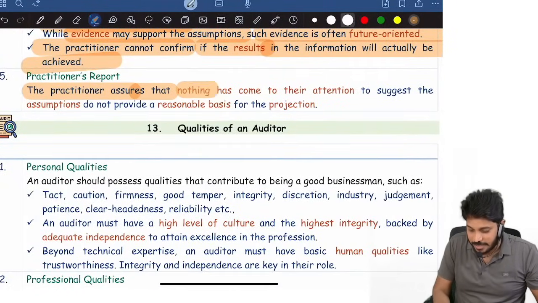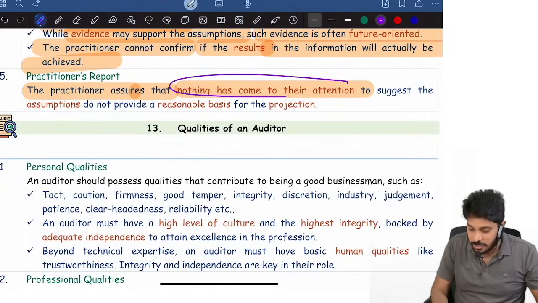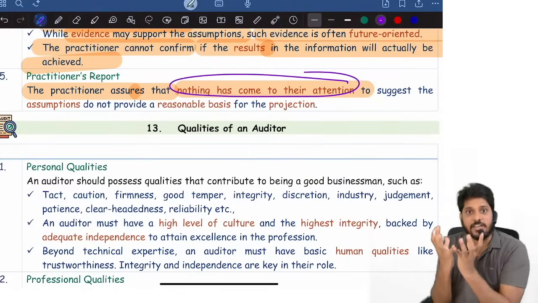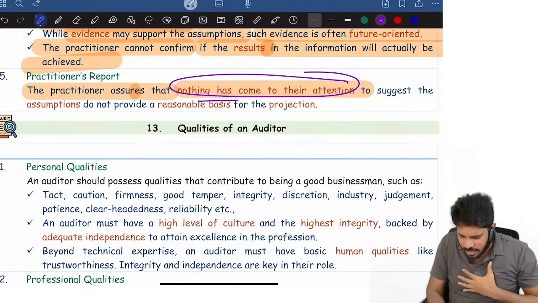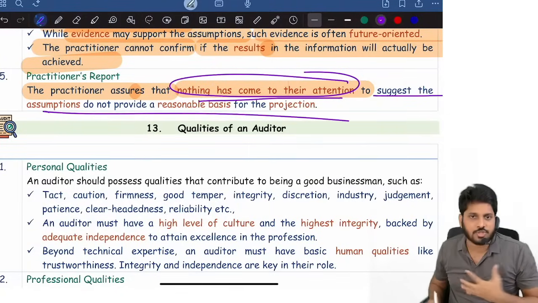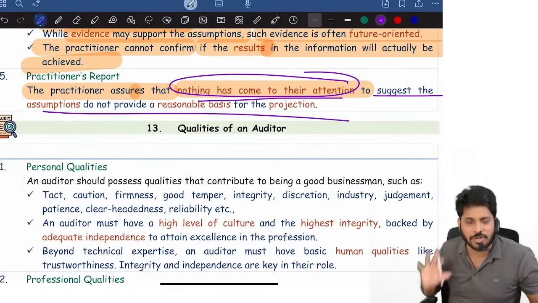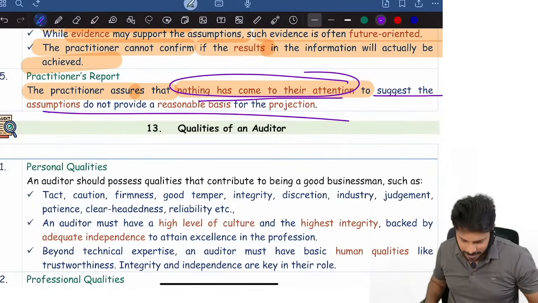So the practitioner assures that nothing has come to their attention. In a PFI, we give negatively worded assurance: nothing has come to their attention to suggest that assumptions do not provide a reasonable basis for the projection or a reasonable basis for the forecast. That's it.